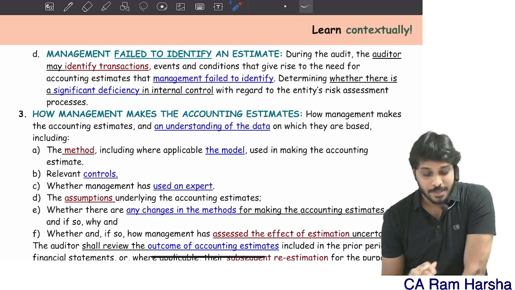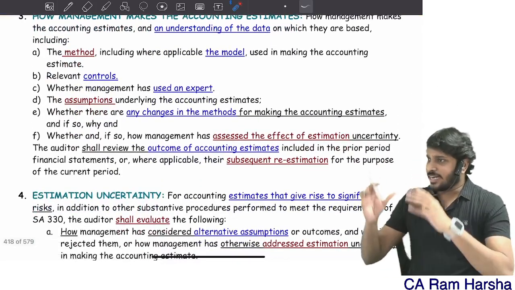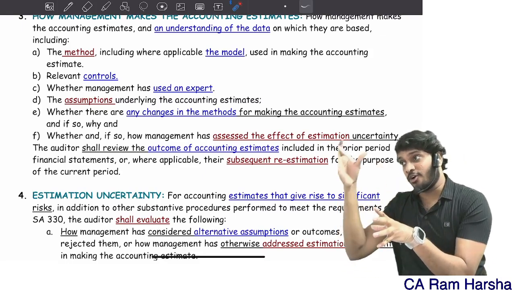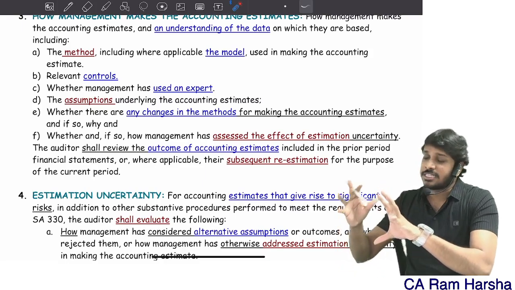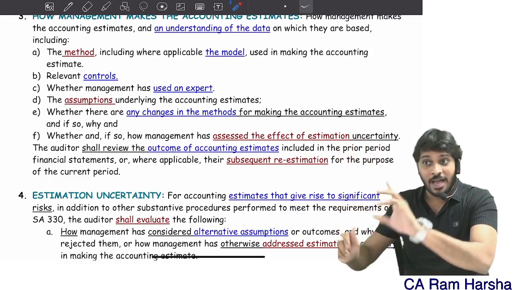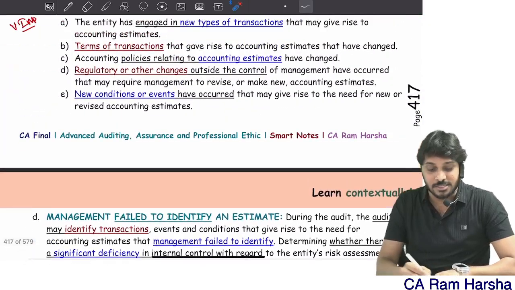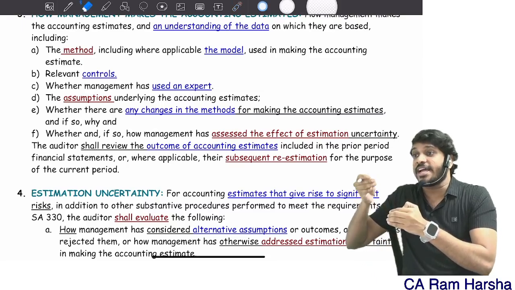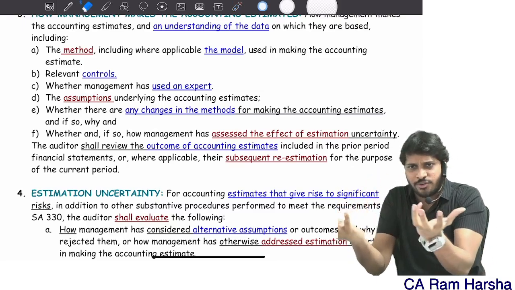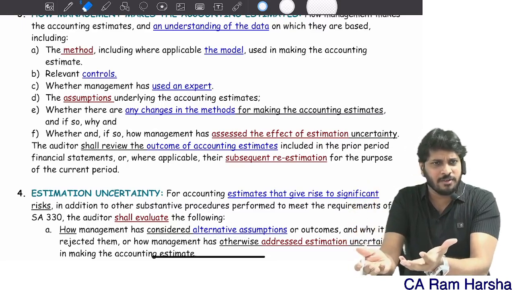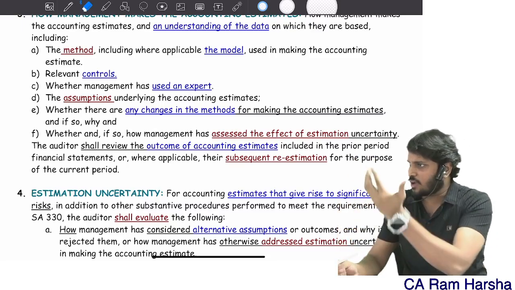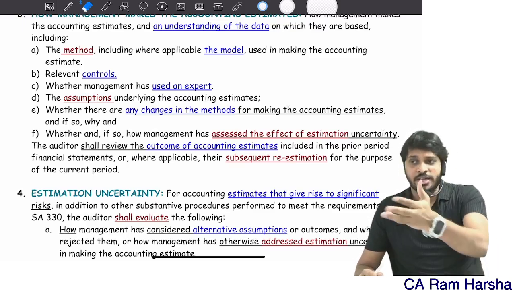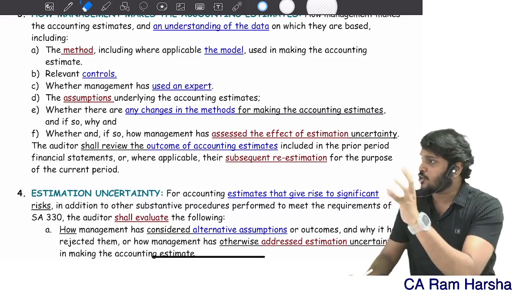Clear? Okay. I did risk assessment on where in this entity estimates are required, and I also verified how management identifies estimates. How management identifies the estimate is this answer; how management makes estimates is a different answer. How do we identify whether an accounting estimate is required or not? Look at the products you deal with. Look at the terms you are offering. Look at the accounting policies. Look at the framework, the legal and regulatory applicable financial reporting framework. Look at any circumstances, events, and transactions that are newly arising.